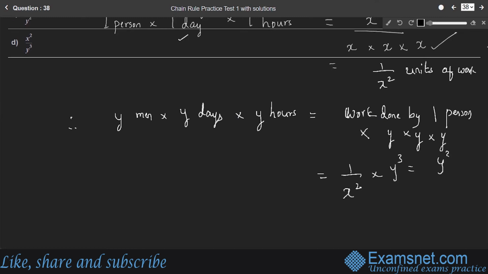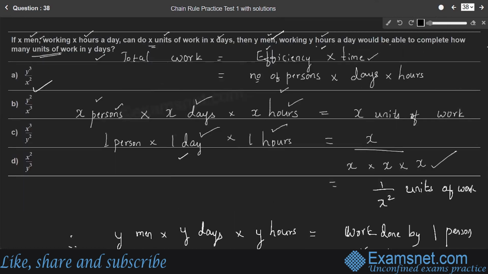Therefore, Y cube by X square units is the amount of work done by Y men in Y number of days and in Y hours. So, option A is the right answer.